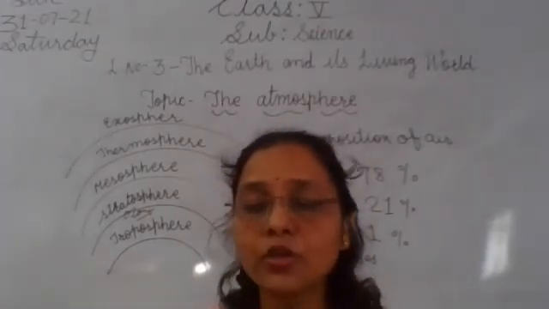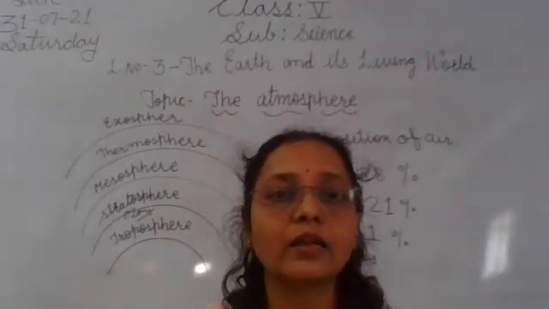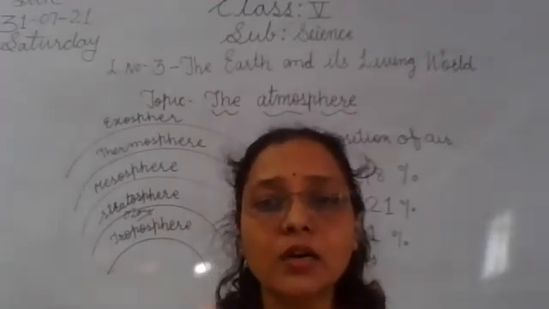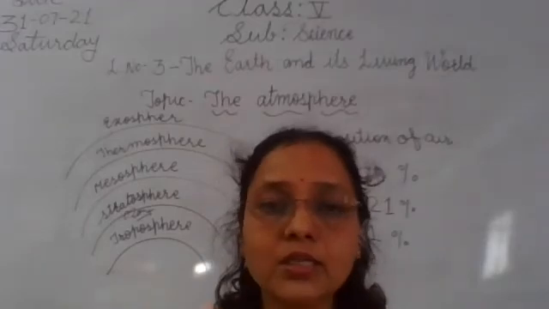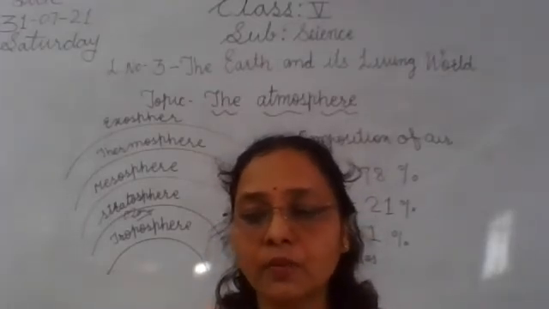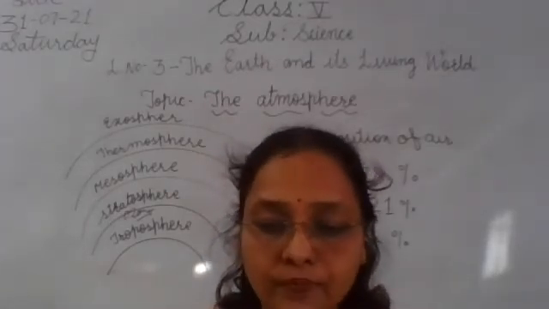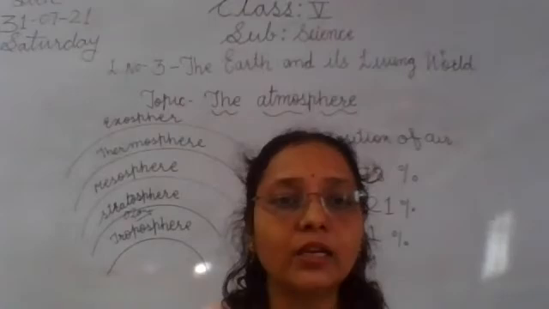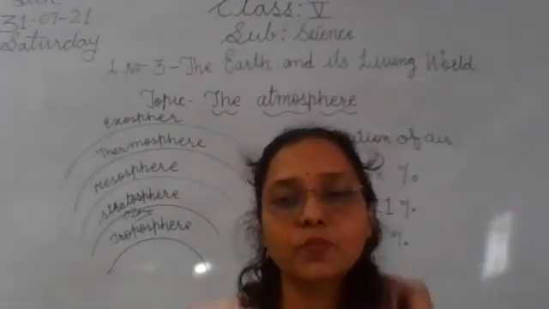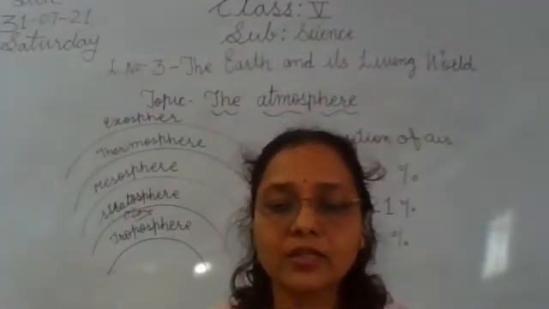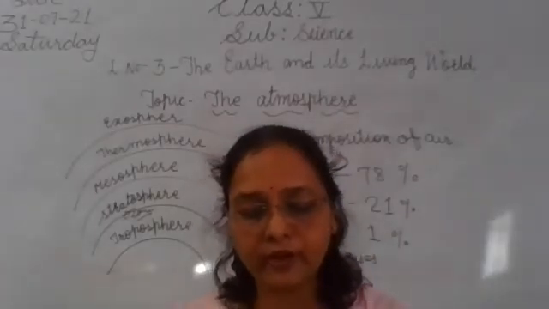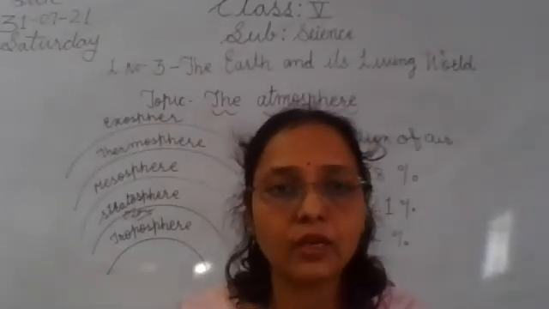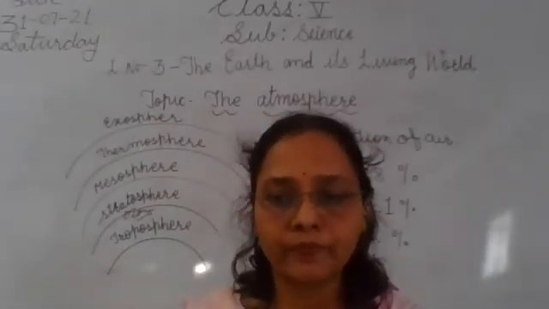This is the outermost layer. The Earth's atmosphere becomes a part of space. It contains very little air. In the exosphere, very little air is present. So these are the different layers of atmosphere we learn in this topic.